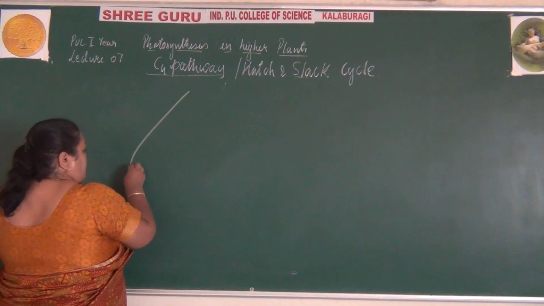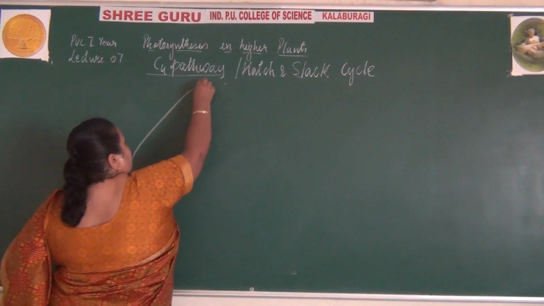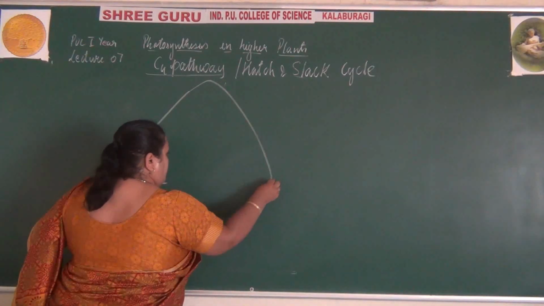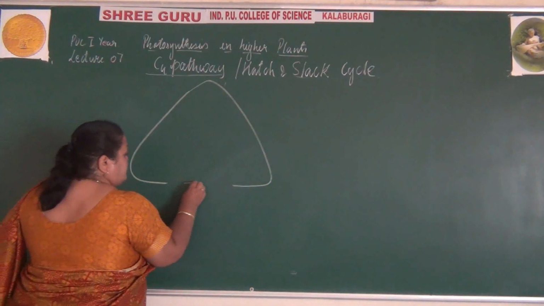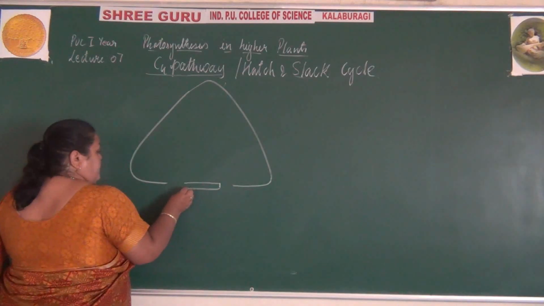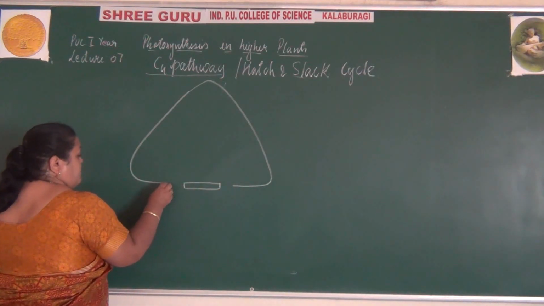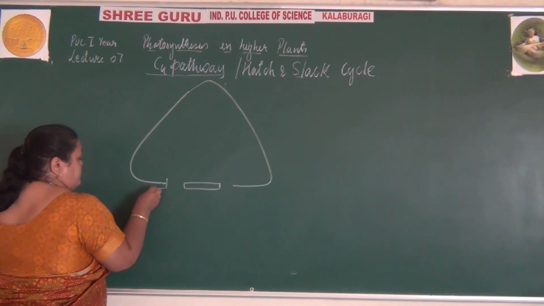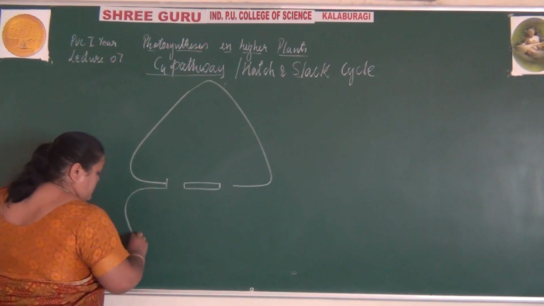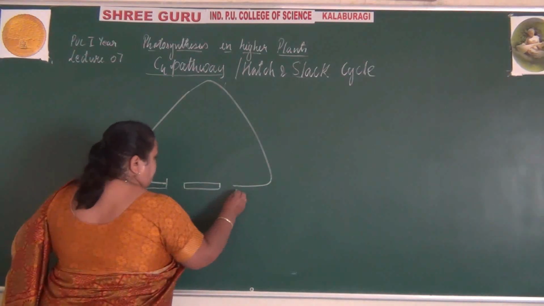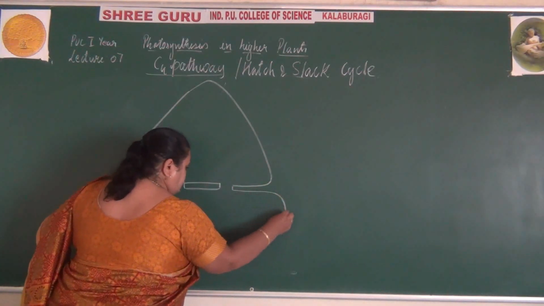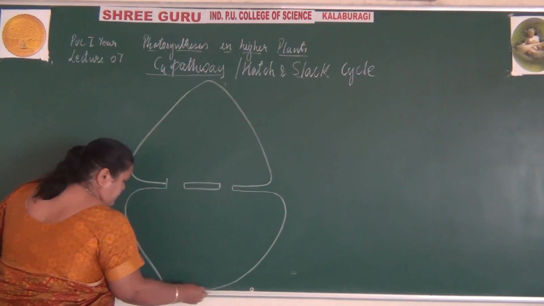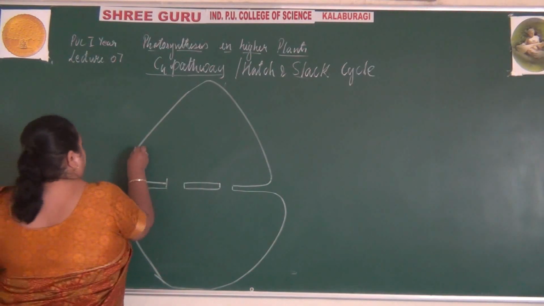One is the mesophyll cell, and the other one is the large sized bundle sheath cell.